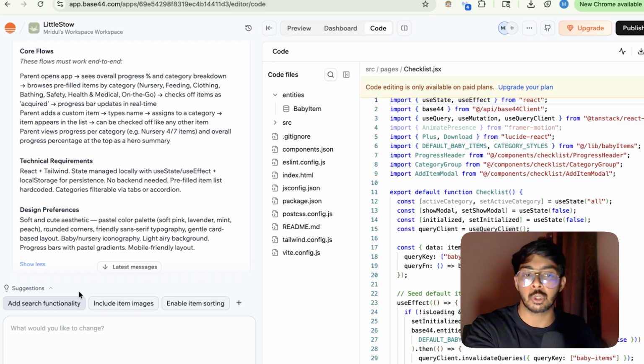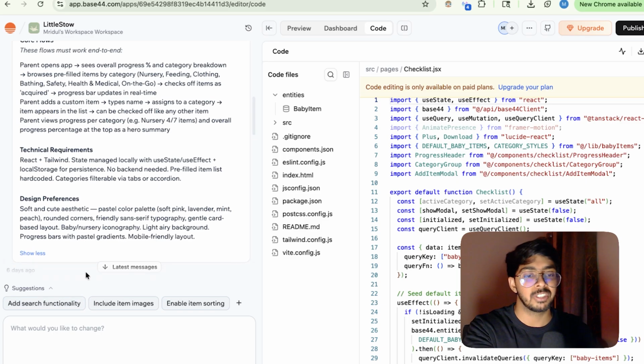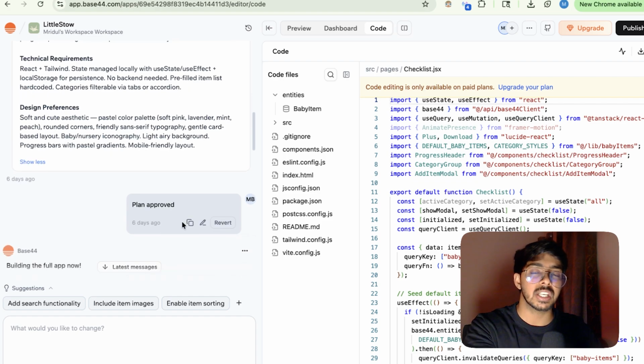It gave some technical requirements and design preferences. I skipped all of them because they are of no use for now. I just approved the plan.